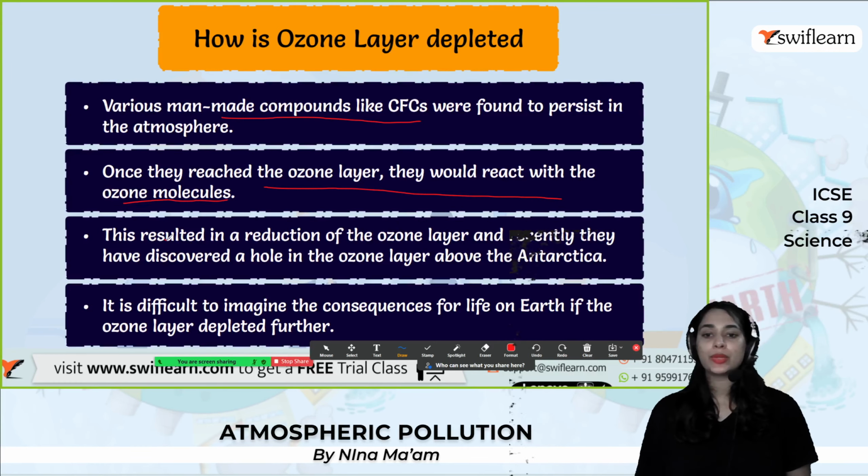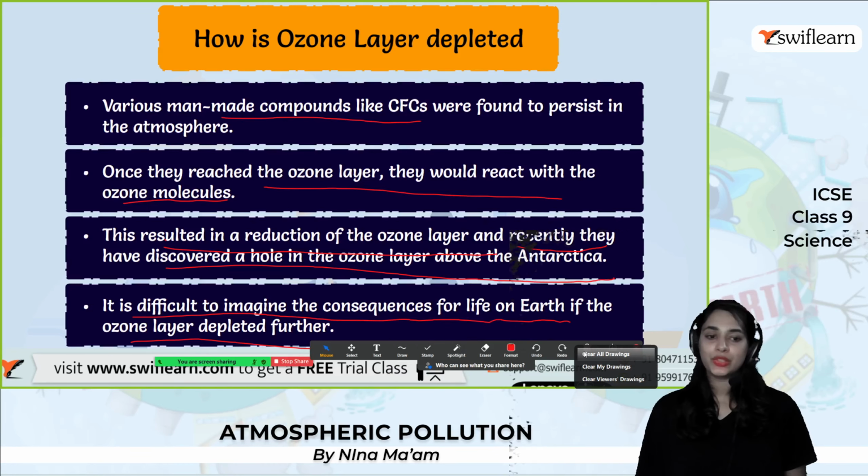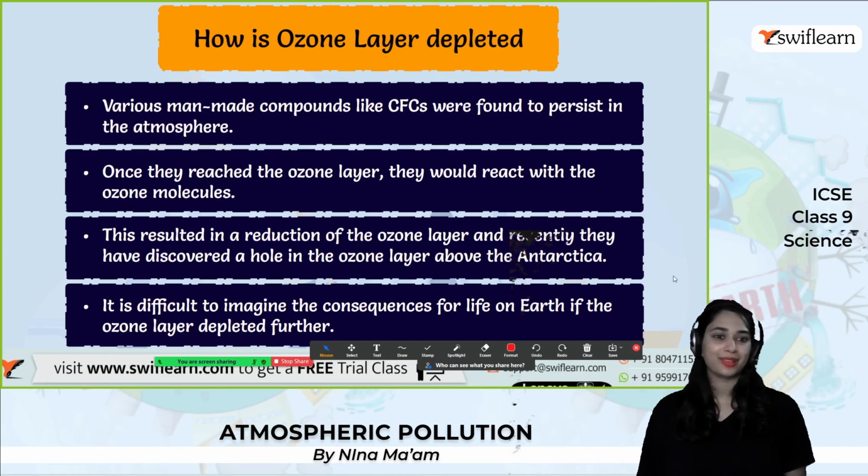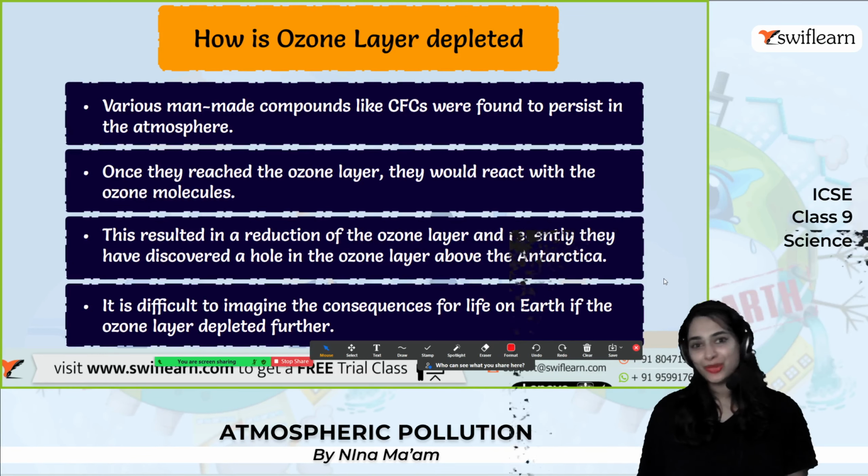This results in the reduction of the ozone layer, and recently they have discovered a hole in the ozone layer above the Antarctica. It's difficult to imagine the consequences for life on the earth if the ozone layer depleted further. And luckily, recently within this year, the depletion has started to reduce. And it's a small hole now. That is good news for us.